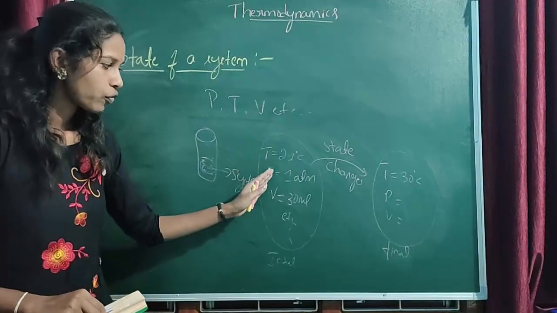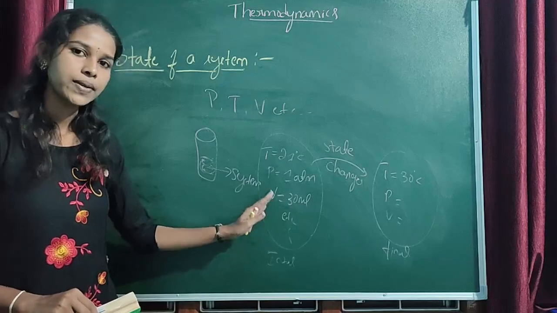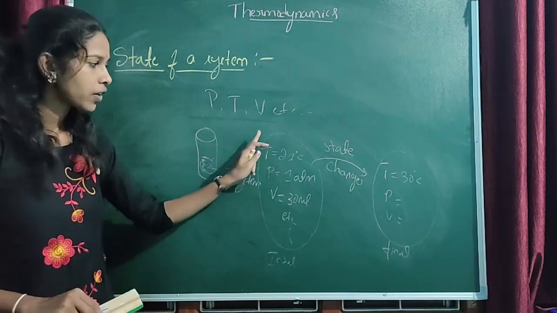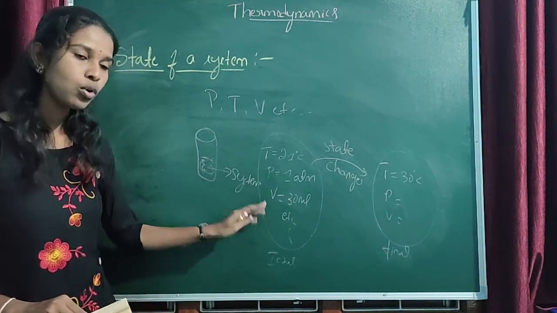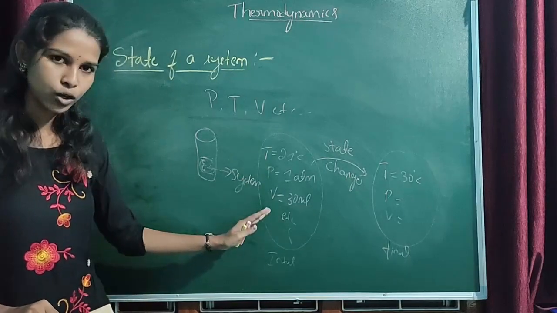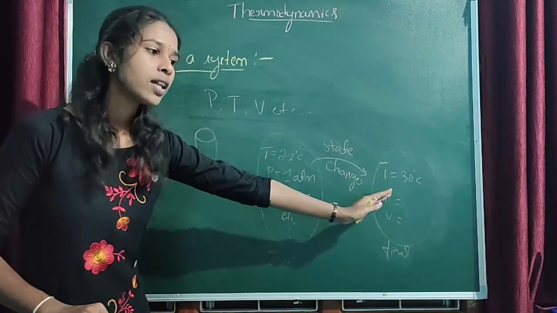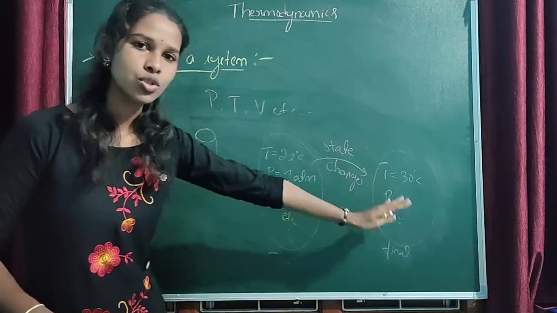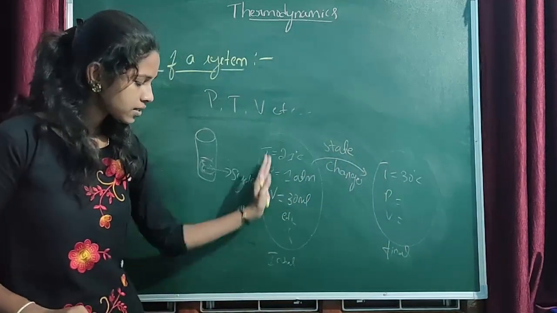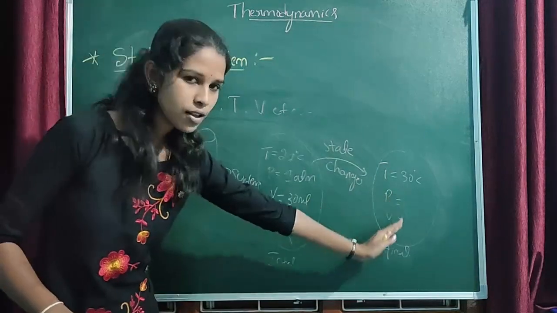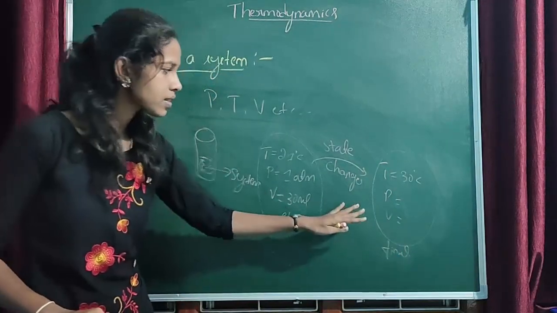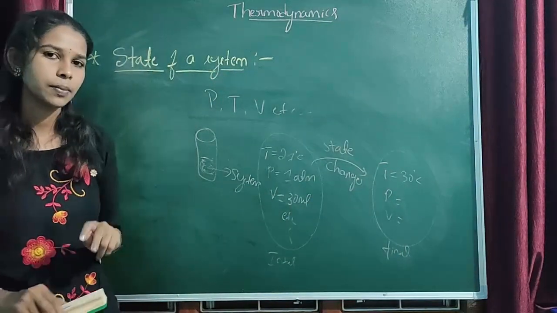The values of the macroscopic properties represent the state of the system. If any one of the values or more than one of the macroscopic properties changes from one value to another value, that means the state of the system also changes. This state is the initial state and that state is the final state. Okay, this is about the state of the system.